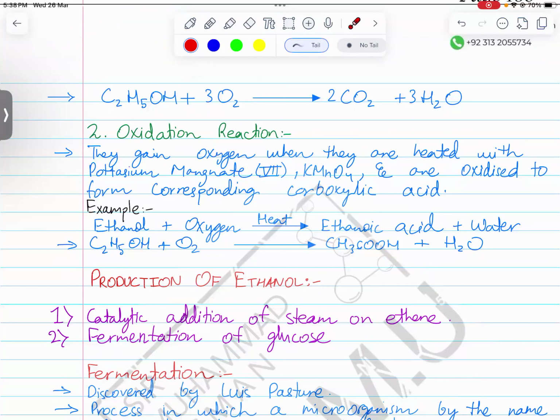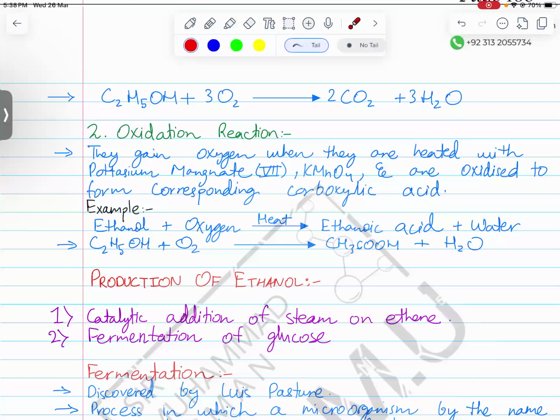Addition of oxygen in a molecule, or using a strong oxidizing agent like KMnO4. The KMnO4 oxidizes the alcohol to produce carboxylic acid. Right? So alcohols are oxidized to produce the corresponding carboxylic acid.